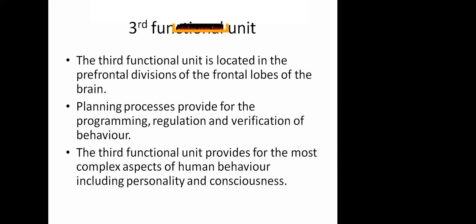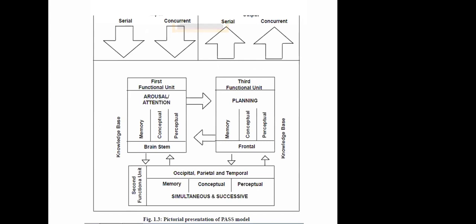So we can say that it is the third and most important functional unit of planning and processing. So these were the three functional units of Luria. Taking from Luria, this is given in the book, the photo, which you cannot see fully because I cannot see it fully.